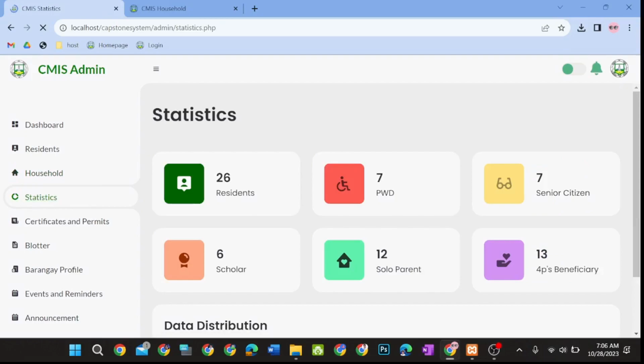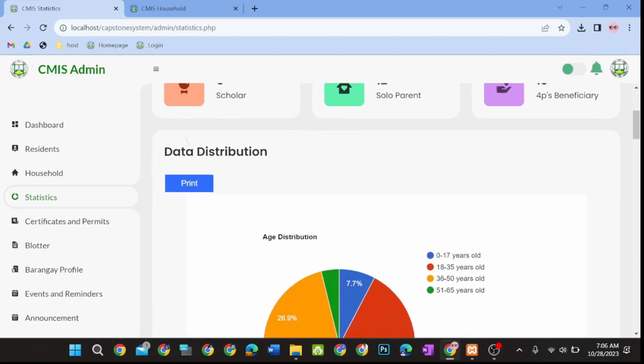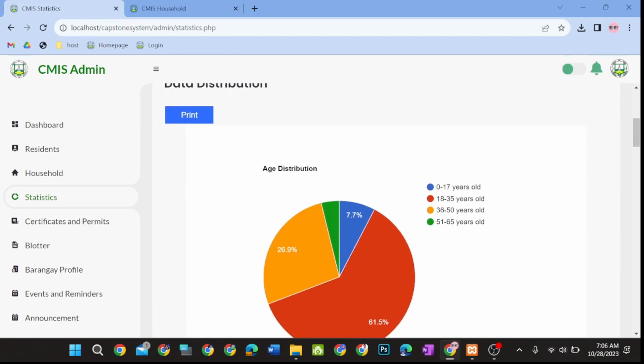The Statistics tab will also display a summary of records, such as records presented in the dashboard, but it will also display the data distribution or pie chart of the records.